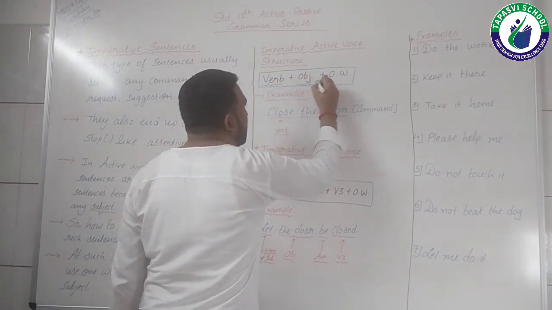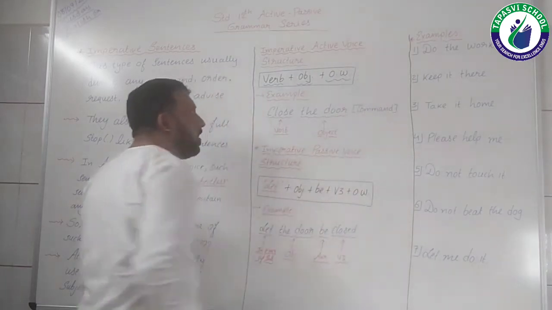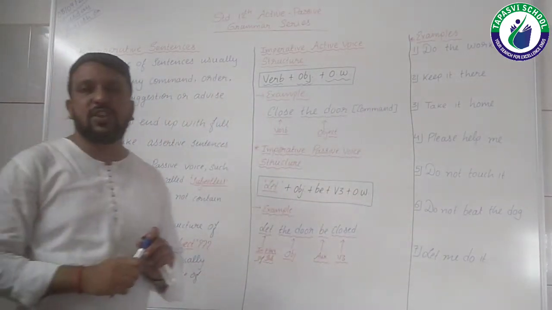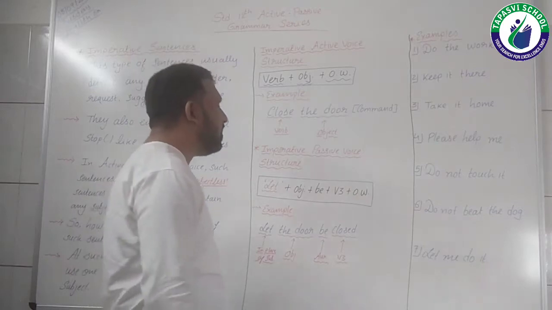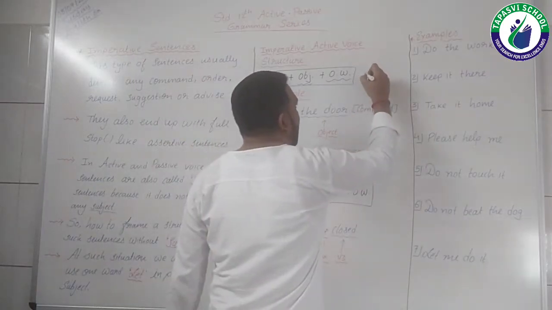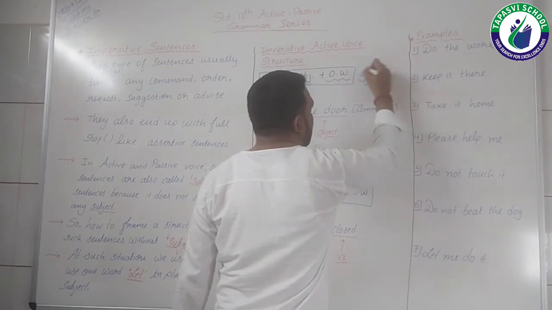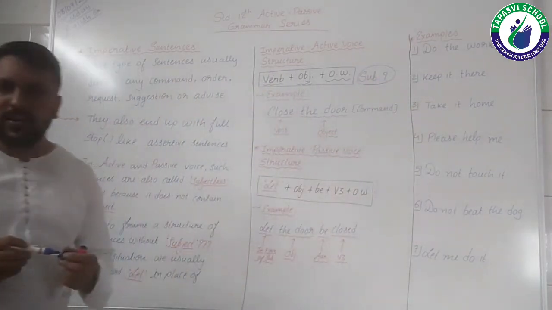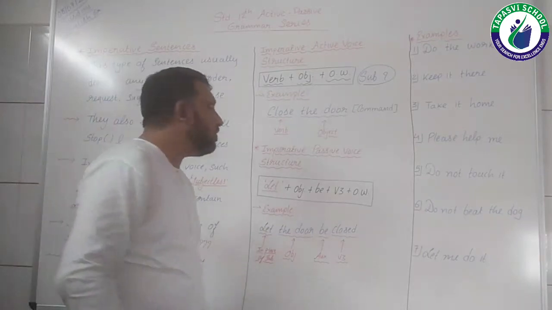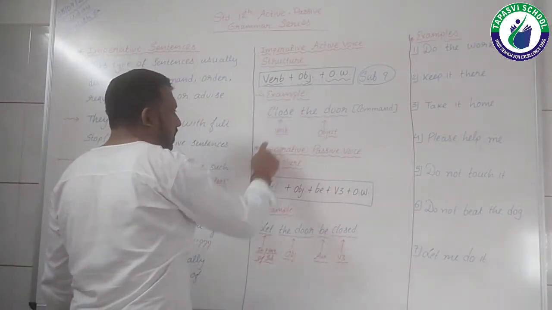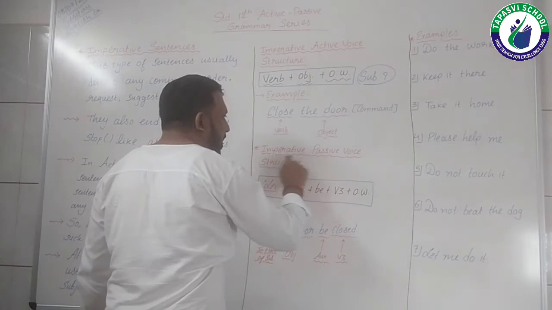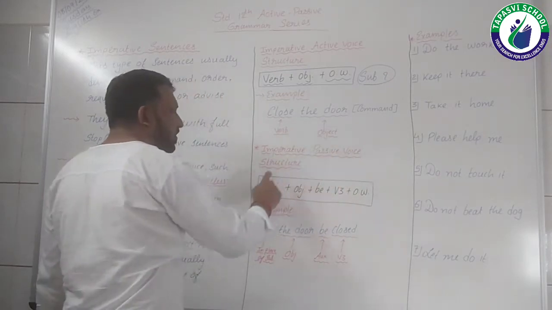Verb plus object plus other words. This is the imperative active voice structure, students. Now what is missing? You can identify that there would be a missing, that is subject. It's missing over here. So now what is to be done? At the time of framing the sentence into a passive voice, right?